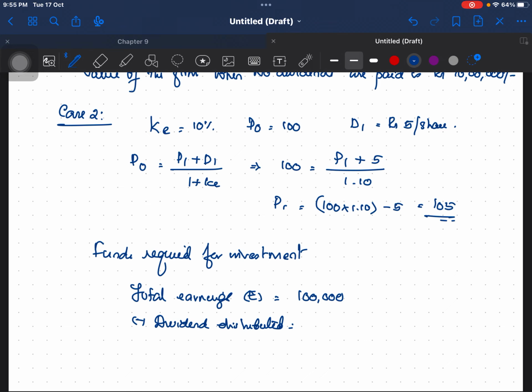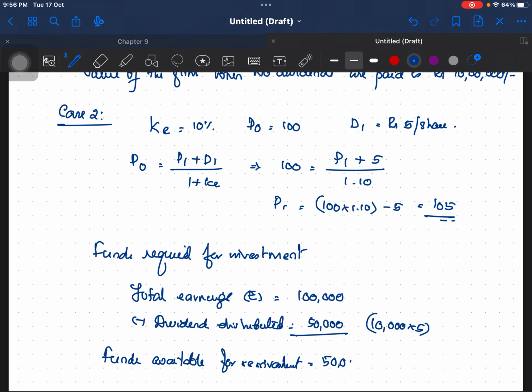Dividend distributed is 10,000 equity shares into 5, that is 50,000. So funds available for reinvestment is equal to 50,000.